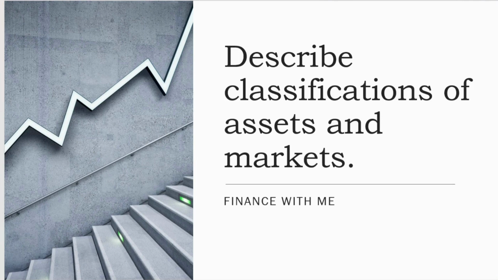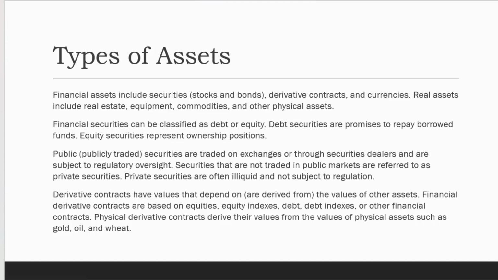Today we are going to describe classifications of assets and markets. Types of assets. Financial assets include securities, which are stocks and bonds. They also include derivative contracts and currencies. Real assets include real estate, which means properties. It includes private land or offices or buildings or the land itself, equipment, commodities, and other physical assets.